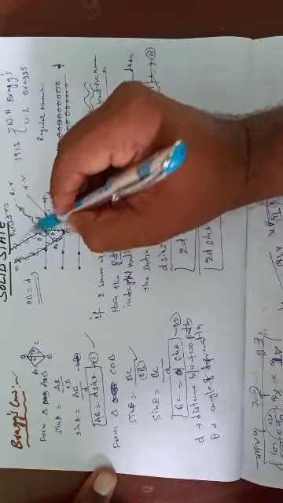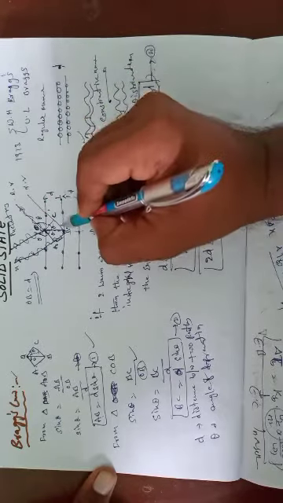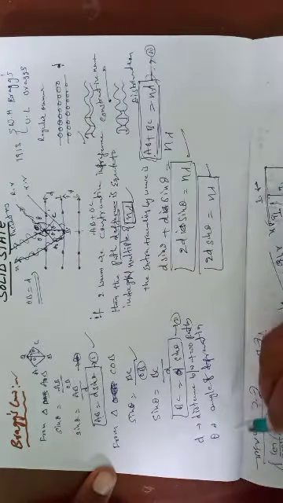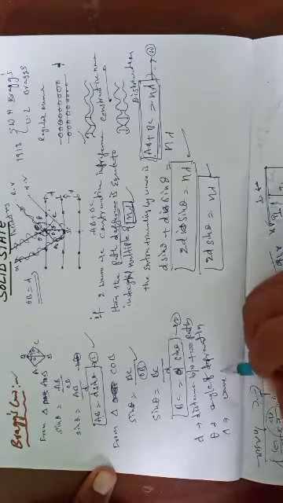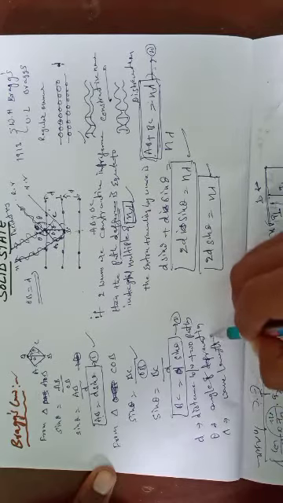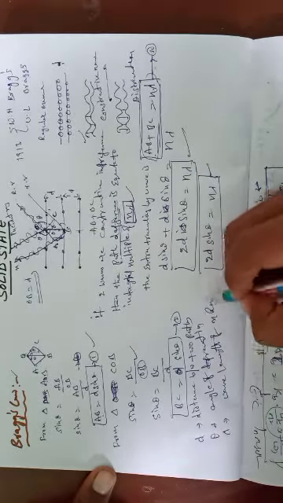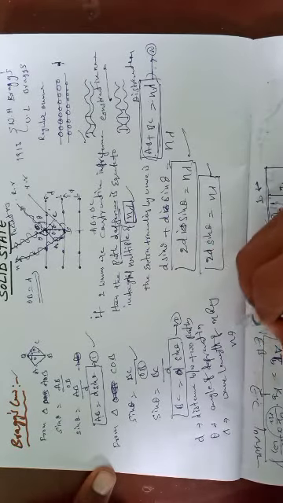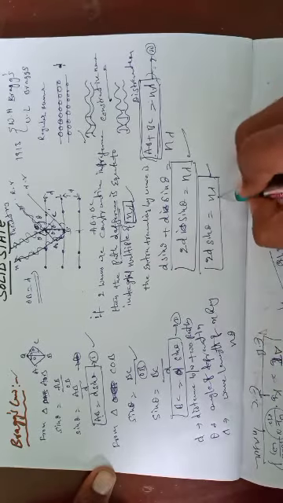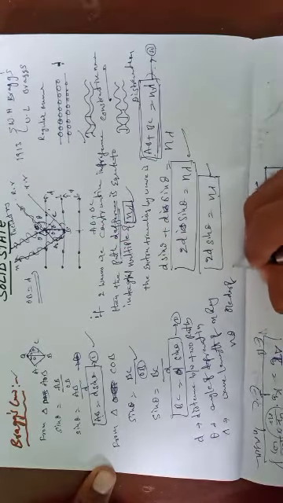This is the incident ray and reflected ray, and this is also the same angle of diffraction. Next, lambda means wavelength of monochromatic X-rays. N means order of diffraction.